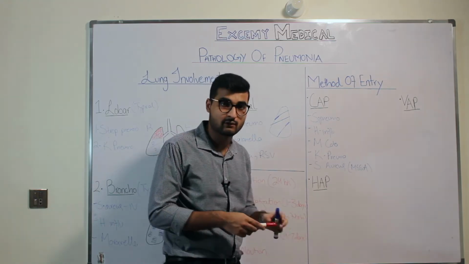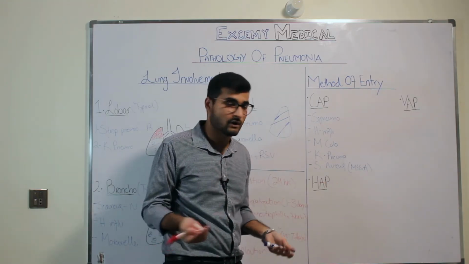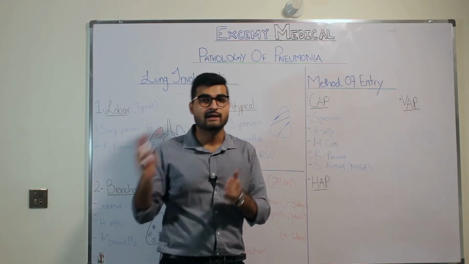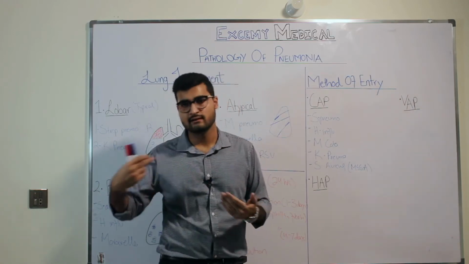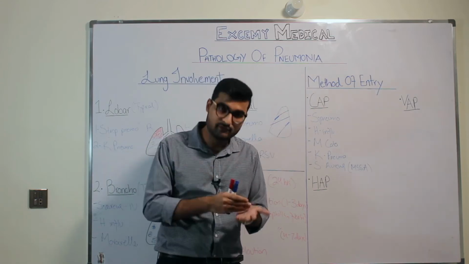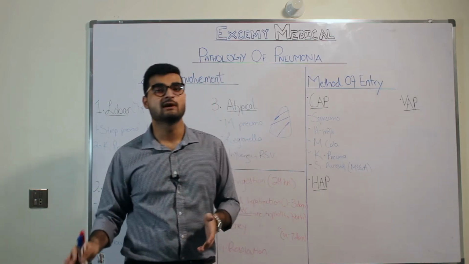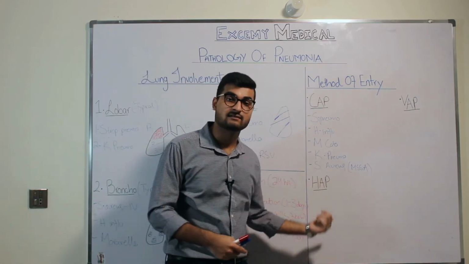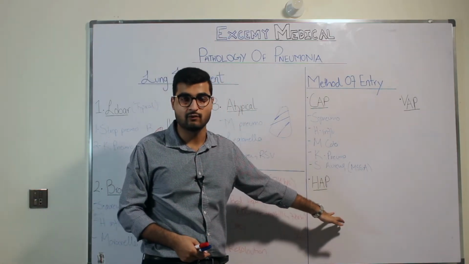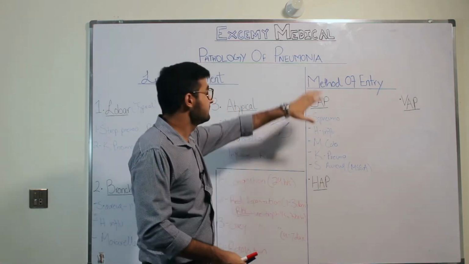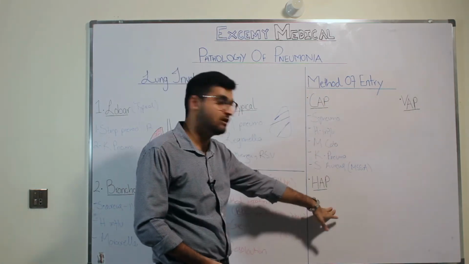What happens in hospital acquired, and when do we call it hospital acquired pneumonia? Basically, when a patient comes to the hospital, whenever they come, after getting admitted to the hospital, 48 to 72 hours after that, when the patient gets pneumonia, that is when you call it hospital acquired pneumonia. If they get it within 24 hours, within 12 hours, within 10 hours, it's going to be community acquired pneumonia, not hospital acquired.